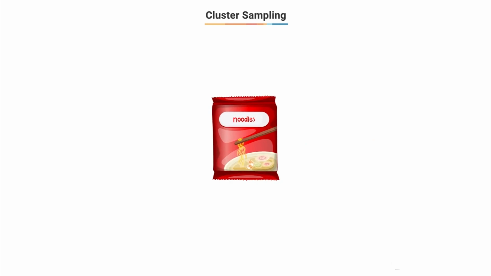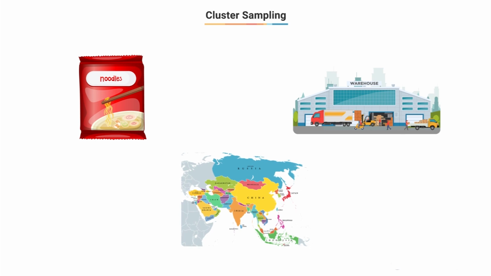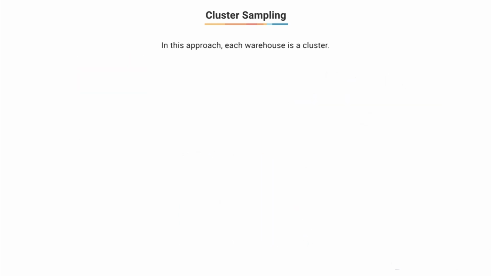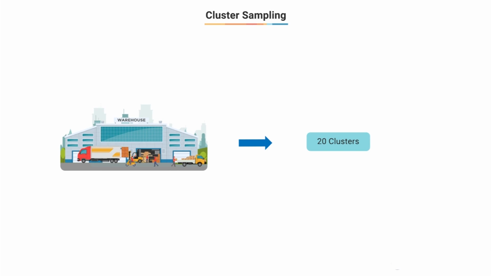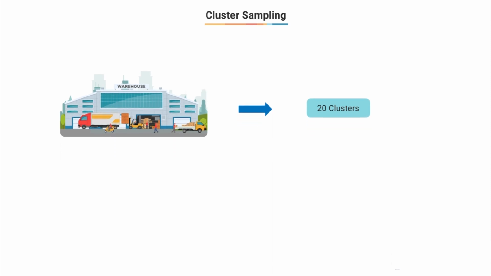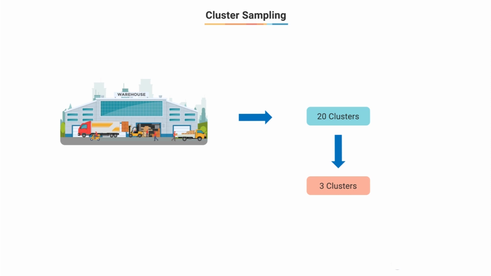Let's say that you are collecting these noodle packets from warehouses across all the country. Let's suppose that there are around 20 warehouses in the country. So what you do in this approach is that you consider each warehouse as a cluster. This means that there are 20 clusters in total. Now, as part of your sampling, obviously you will not analyze each cluster separately. Instead, of these 20 clusters, you use simple random sampling and select any 3 clusters and consider all the packets within these 3 clusters as your sample.